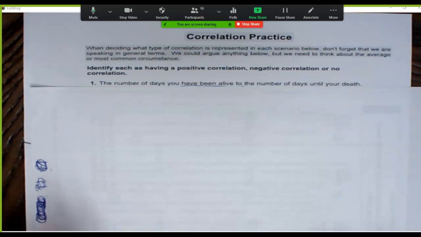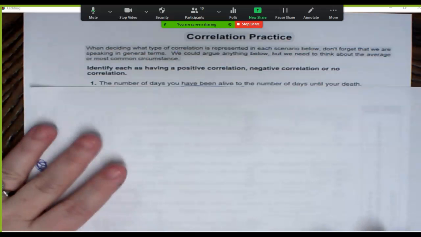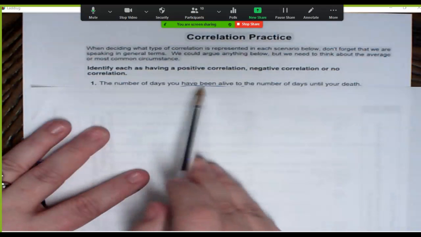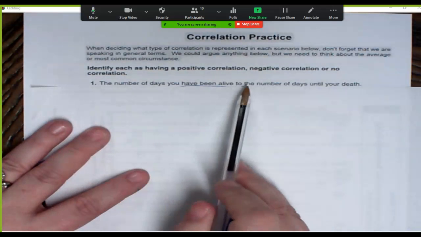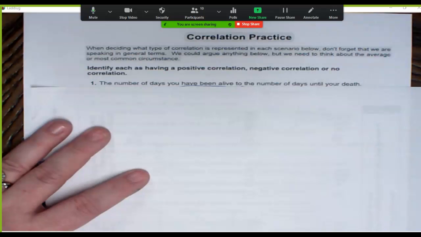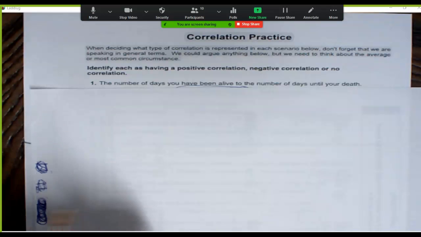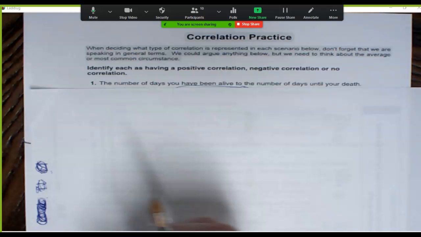Okay, so let's review what we were talking about yesterday with identifying associations. If we're talking about the number of days to be alive and the number of days until your death, what kind of correlation do you think that's going to be? Negative. All right. Well, let's see.